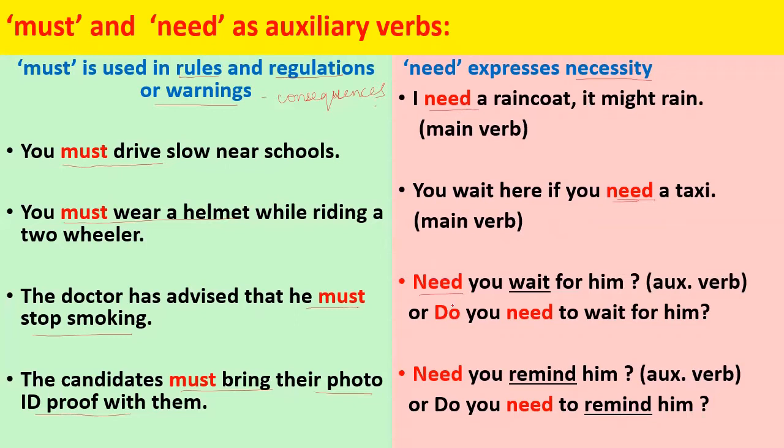You can also speak this sentence as, do you need to wait for him? Need you wait for him? Or do you need to wait for him? Need you remind him? Or do you need to remind him? So need takes the infinitive form of the main verb, that means to plus main verb. And all the modal auxiliary verbs take the base form of the verb, or the first form of the verb without s and es, with or without to. So need takes the infinitive with to.